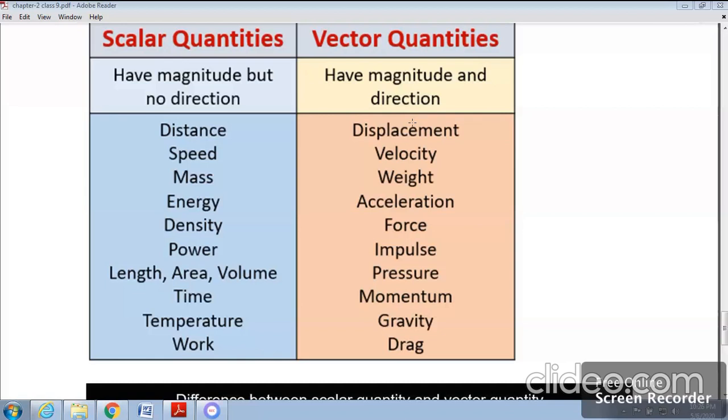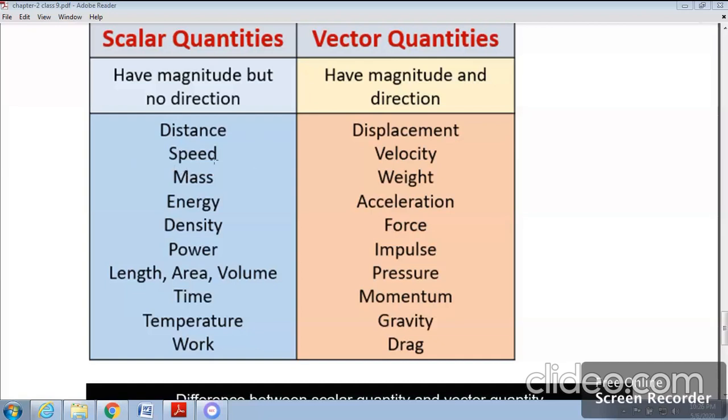Suppose a body is traveling 10 meter towards north. So here 10 is the numerical value, m is the unit, and towards north means the direction is given. So magnitude plus direction, that means it is an example of vector quantity.